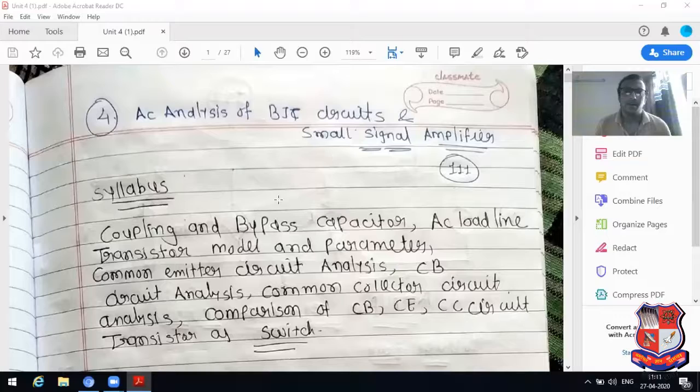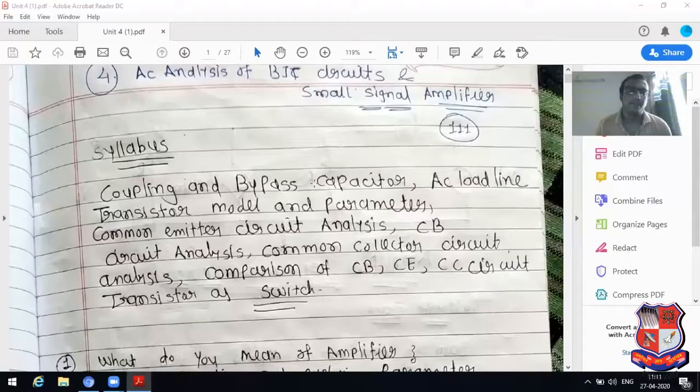In basic electronics subject, today we have discussed chapter number 4, according to GTU syllabus, AC analysis of BJT circuit and small signal amplifier.